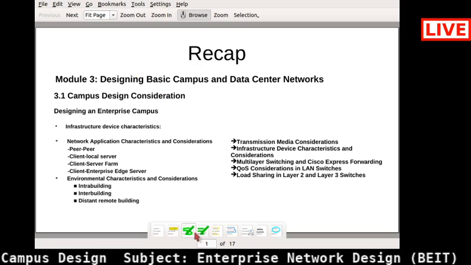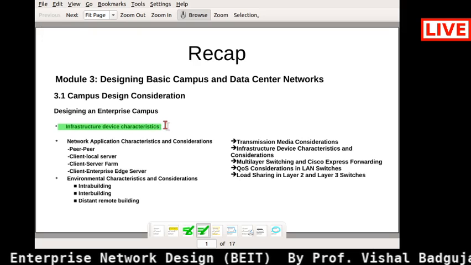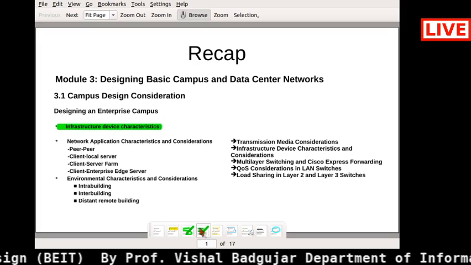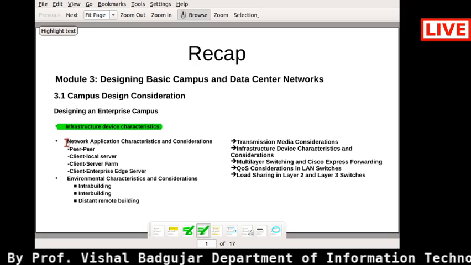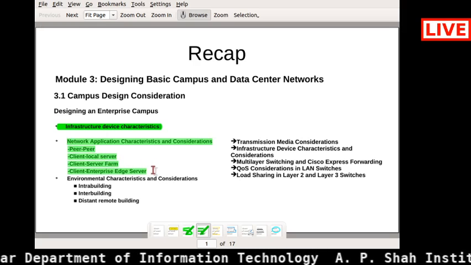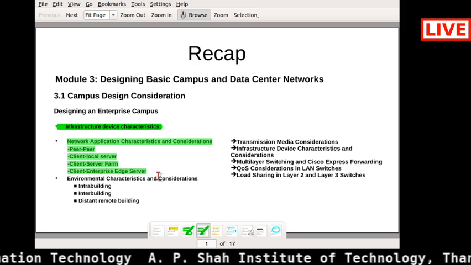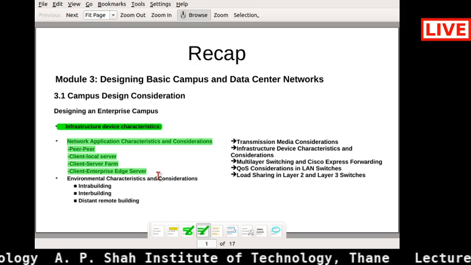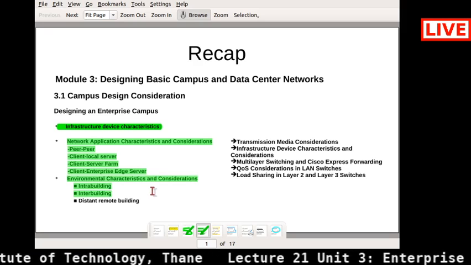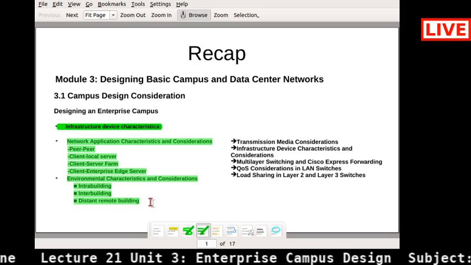Yes, campus design consideration, right? So in that we already saw the infrastructure device characteristics, their different considerations with respect to the network applications, right? Like peer-to-peer, client to server farm, and from the client to enterprise edge server, right? Also we have discussed the environmental characteristics and considerations, that what will happen in intra-building communication, inter-building communication, and the distance remote building, right?